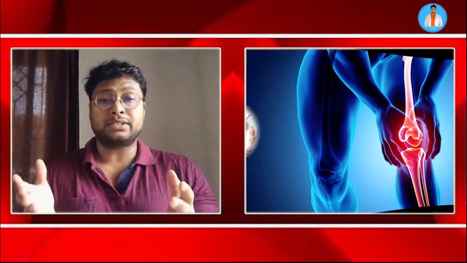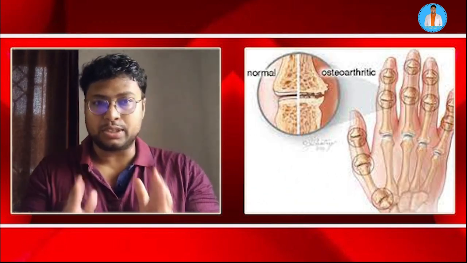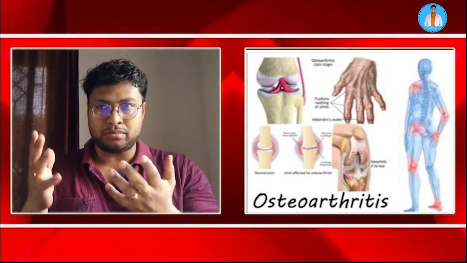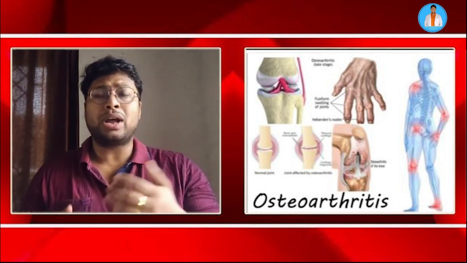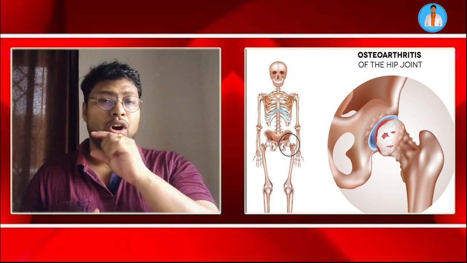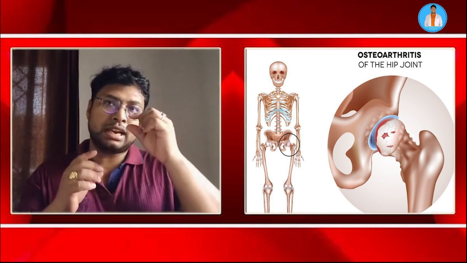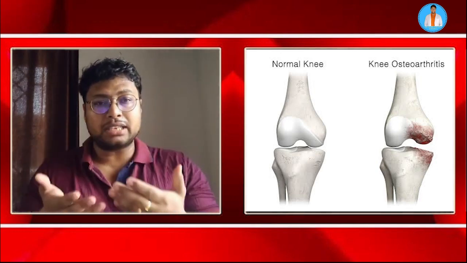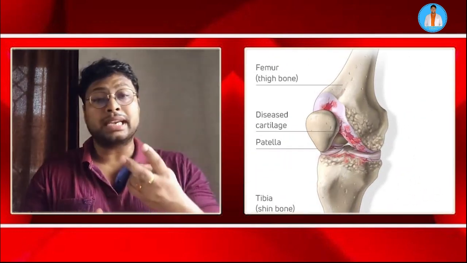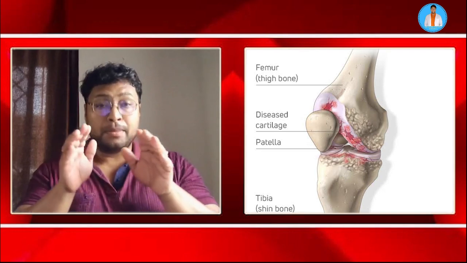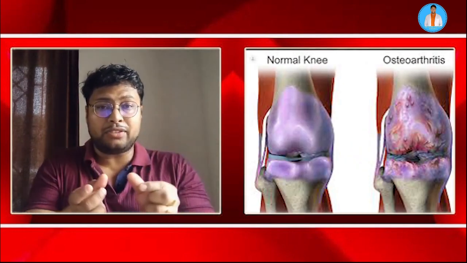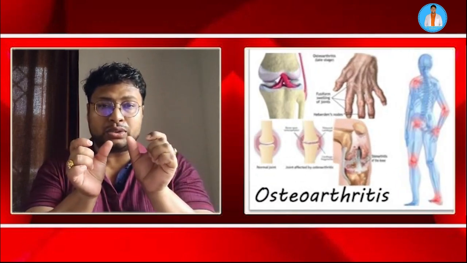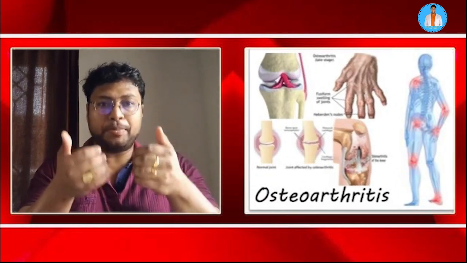Then the last resort for everything is surgery. There are two primary surgeries which take place. One is the high fibular osteotomy. They cut a part of the fibula, as a result of which the weight bearing becomes a little more even, and thus the pain reduces. The second is high tibial osteotomy. Because of the excessive pain, there is bending of the knee joint, so they align the joint, as a result of which the pain reduces.